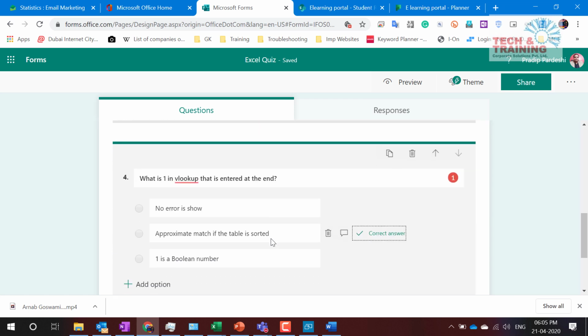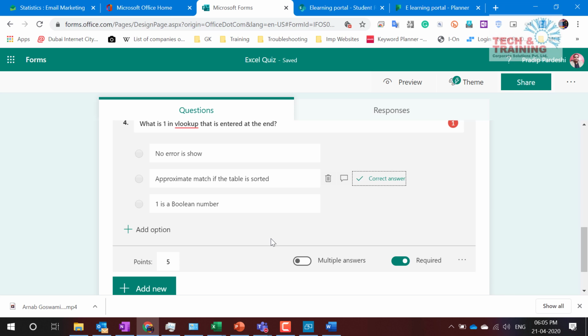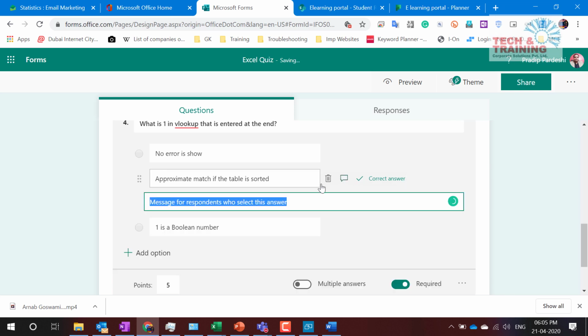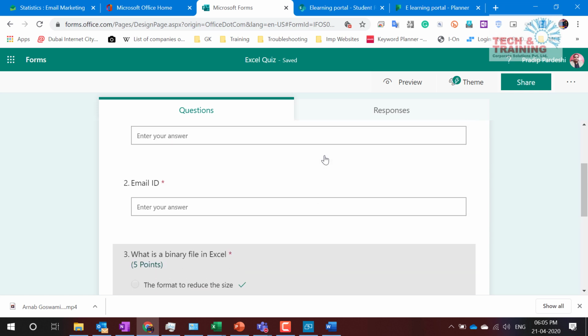So see if we can create a quiz like this, which automatically calculates the answers and gives you the score. So teachers need not collect the paper. So this is nothing but multiple choice questions. You can also use this feature that you can give an explanation why this is the right answer. So that could be a very good informative test for the students as they go ahead.